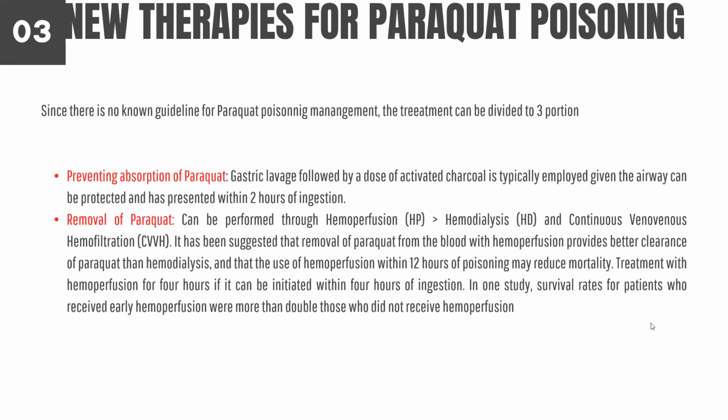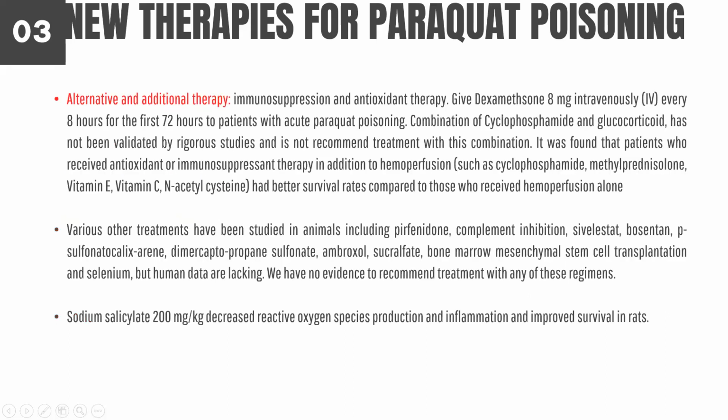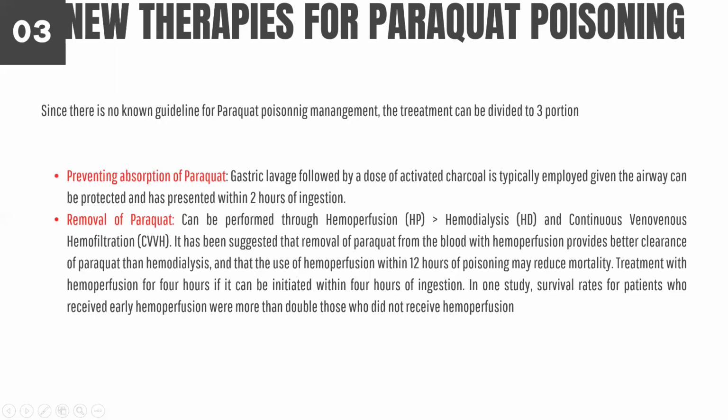So, new therapies for paraquat poisoning. There is no known guideline for paraquat poisoning management, and the treatment can be divided broadly into 3 portions, as I read in papers and other books as well. So the 3 components into which we can divide the management are preventing the absorption of paraquat, the removal of paraquat, and alternative and additional therapies. Preventing absorption of paraquat can be done by gastric lavage, followed by a dose of activated charcoal, which is usually done, given that the airway can be protected and the patient has presented within 2 hours of ingestion.